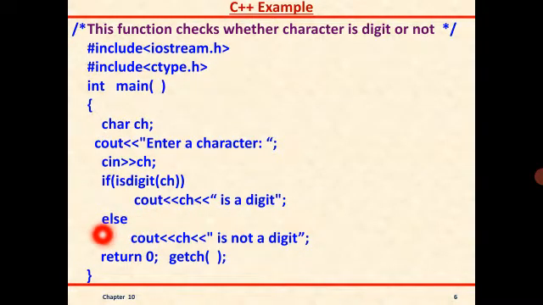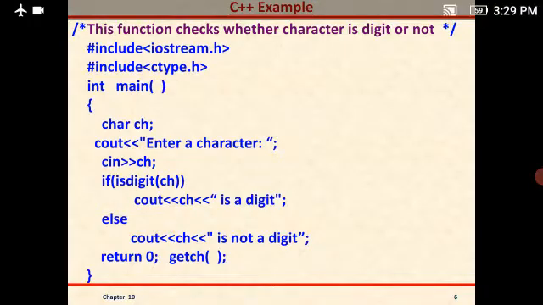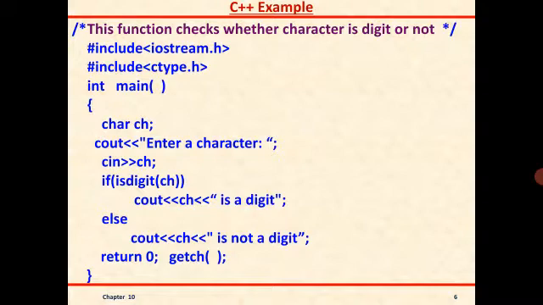The else means otherwise. Okay, otherwise it will print it is not a digit. Finally we are using return 0. Why have I used the return 0? Because I have used int main here. Okay, and getch is used to hold the final output on the screen. Okay, and finally we have a closing brace.